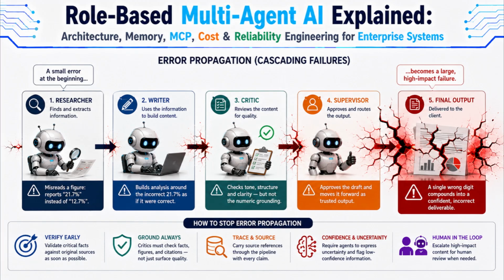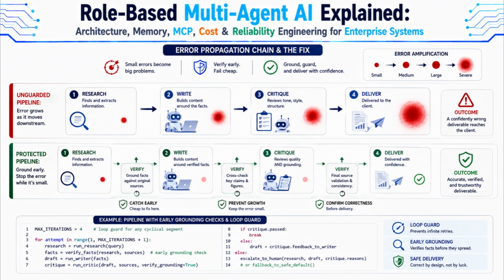of a client deliverable. This is why the Creator-Critic pattern alone isn't sufficient protection. The critic's verification scope has to include grounding checks against original source data, not just surface-level quality review. This is exactly why "it approved the draft" is never sufficient evidence of correctness on its own. Approval. Let's visualize the fix, not just the failure.